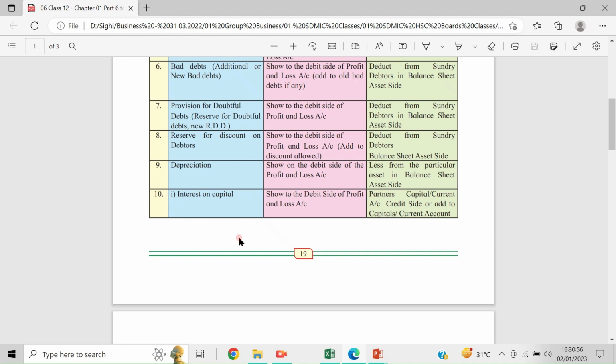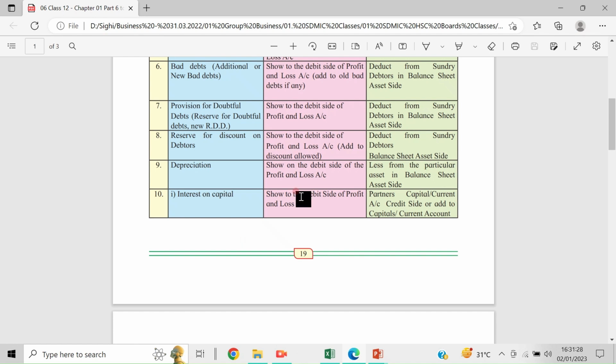You know what a partnership deed is; we have discussed everything. If it is mentioned that the partners can take interest on their investment, it may be because when they put the money in a bank fixed deposit, they can earn some interest. But the purpose of investing money into the business is to earn profit. Still, some firms say that partners can take some interest.